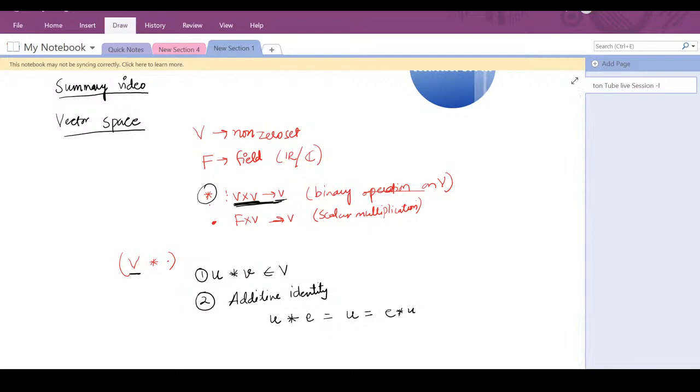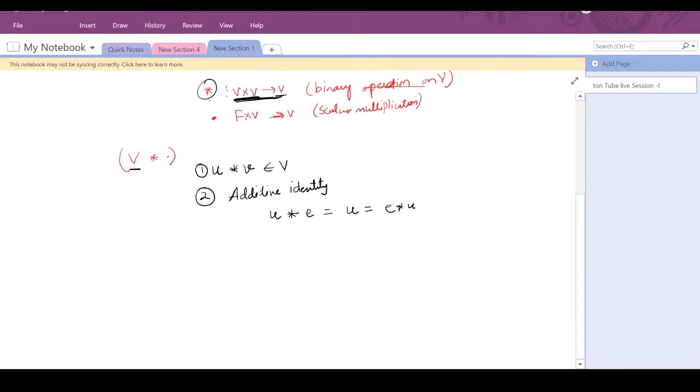This particular element, your identity element, should be unique. So in your vector space there should be a unique element E such that this is satisfied.